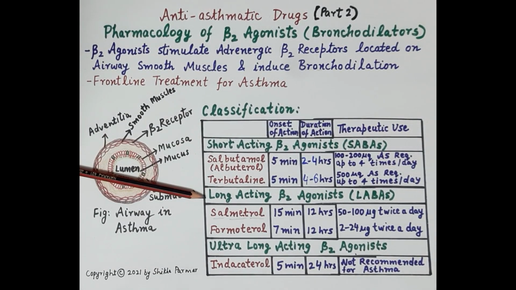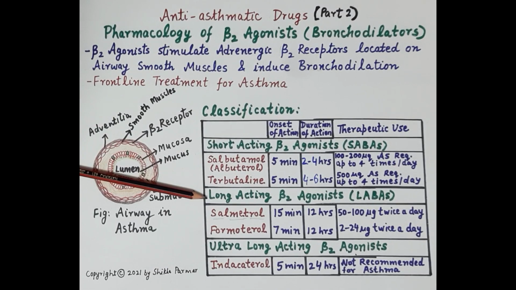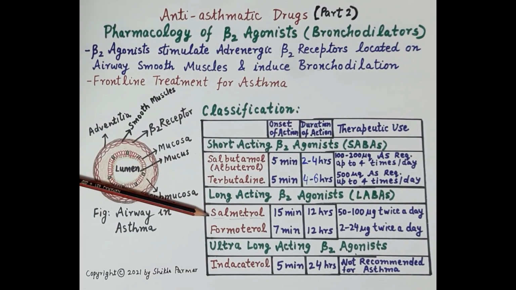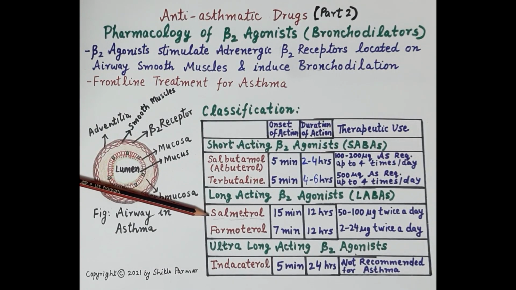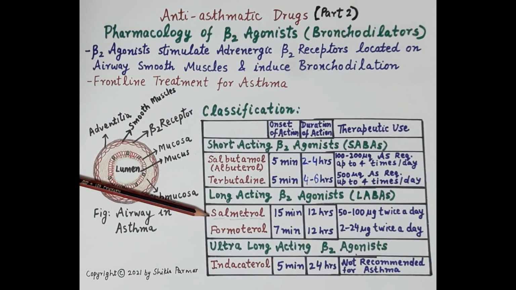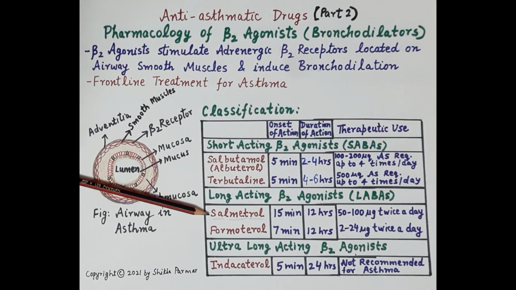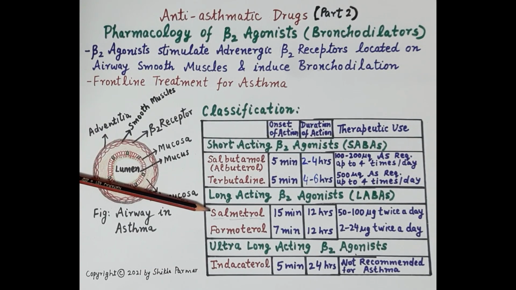Now talking about the long-acting beta-2 agonist, the drug is the salmeterol. Salmeterol produces bronchodilation in about 15 minutes. The action lasts for about 12 hours, and inhaled salmeterol should be administered twice a day. And these long-acting beta agonists, they are used as maintenance therapy. They are used as maintenance therapy for round-the-clock bronchodilation in asthma. Unlike SABAs, they do not provide quick symptomatic relief.